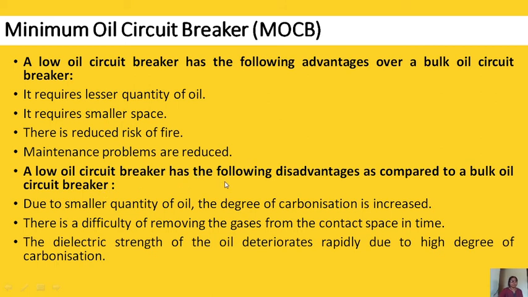A low oil circuit breaker has the following disadvantages as compared to the bulk oil circuit breaker. Due to the smaller quantity of oil, the degree of carbonization is more. There is difficulty of removing the gases from the contact space in time. After it goes up, then it will get removed. The dielectric strength of oil deteriorates rapidly due to the high degree of carbonization. This is the drawback.